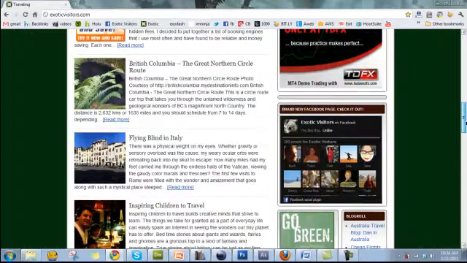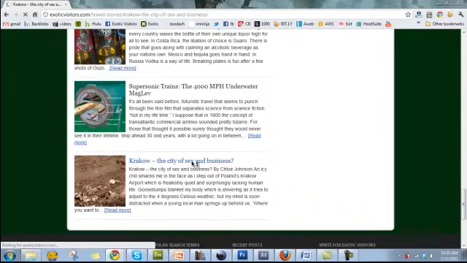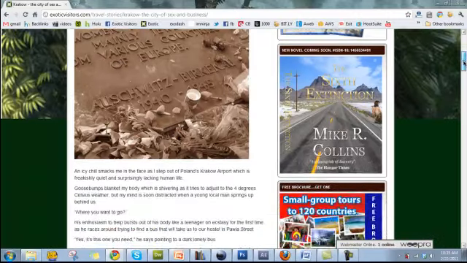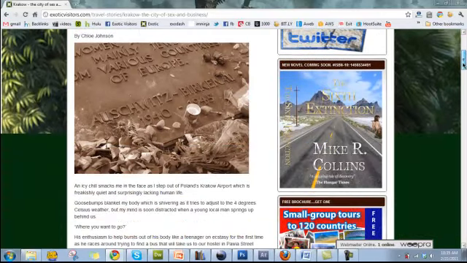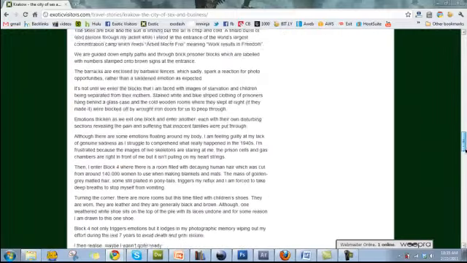Okay, as you can see, here is that article right here, Krakow, the city of sex and business. I just added these dig things up there. Haven't been used yet. Okay, here's the article, and as you can see, nothing too risque in there.